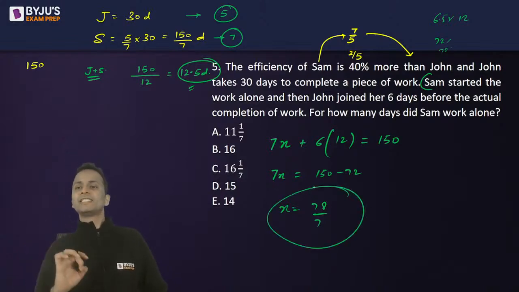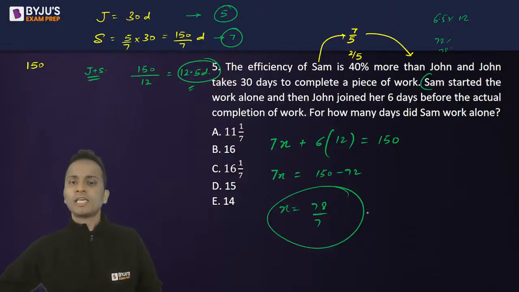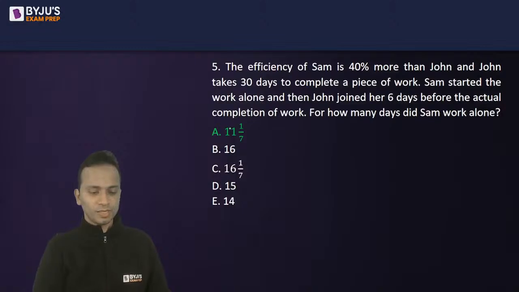So for how many days did Sam work alone? Sam worked alone for 78 upon 7. Options are given in mixed fractions, so it will be 11, 77, 1 by 7. So 11 1 by 7 will be the answer of this question. Okay.